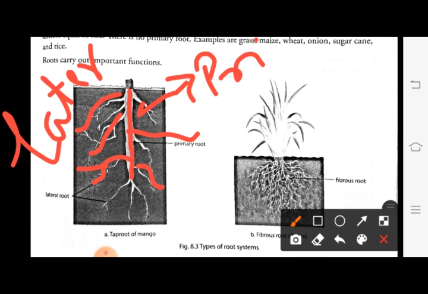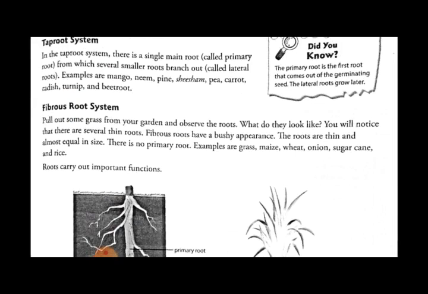So the root system in which there is one main root, and from that main root other roots branch out, is called a taproot, and plants which contain taproot are mango, pine, shisham, etc. The next type of root is the fibrous root.